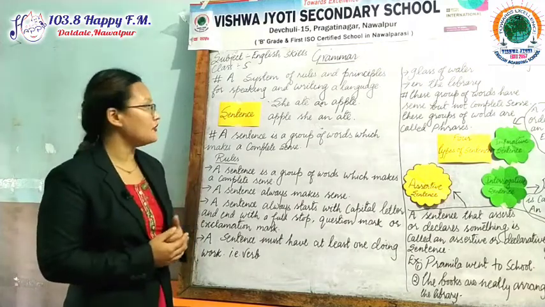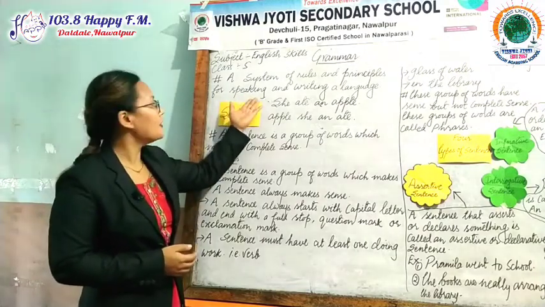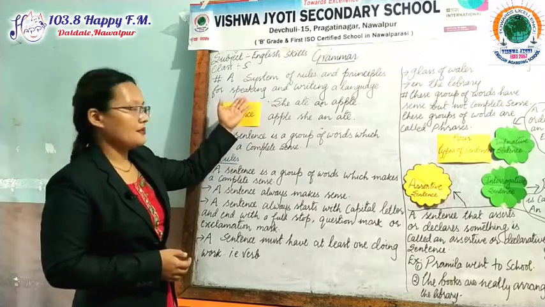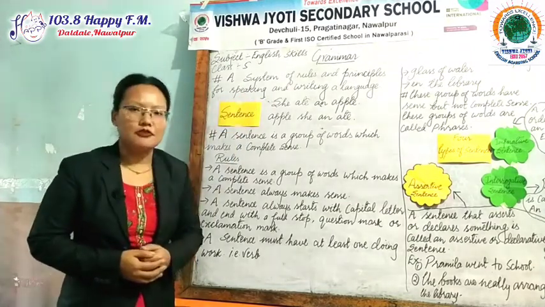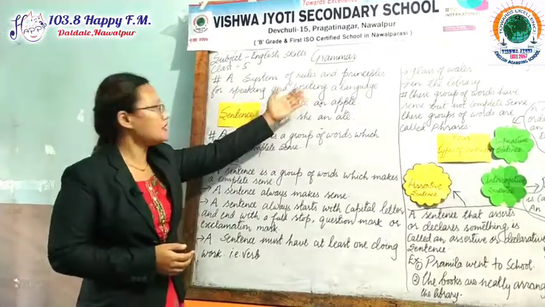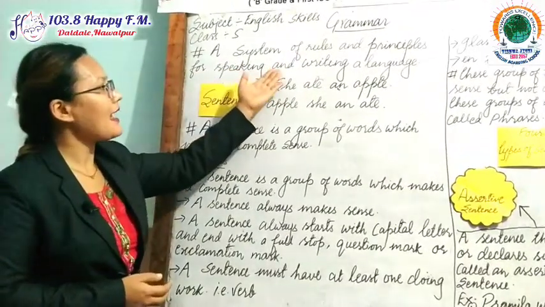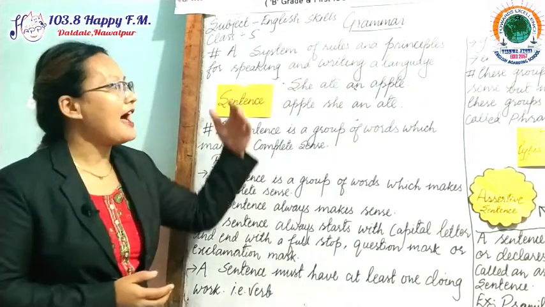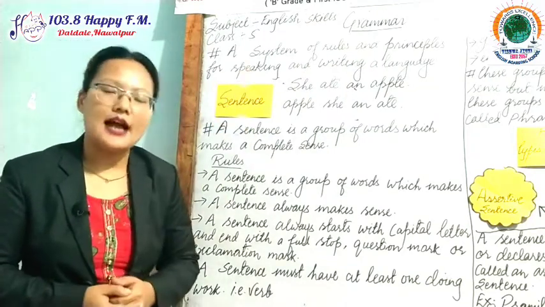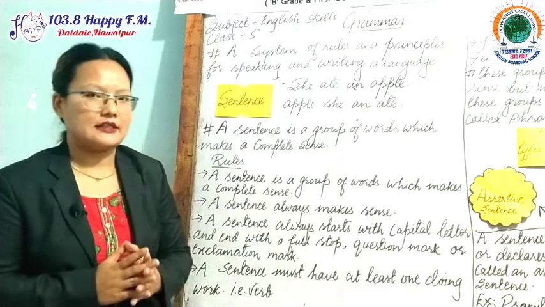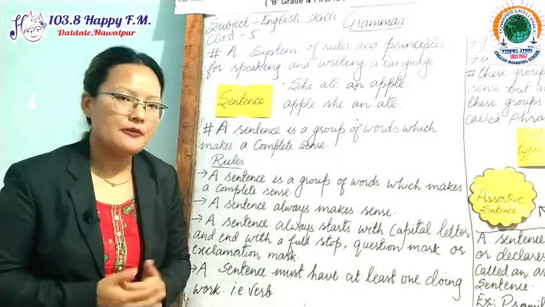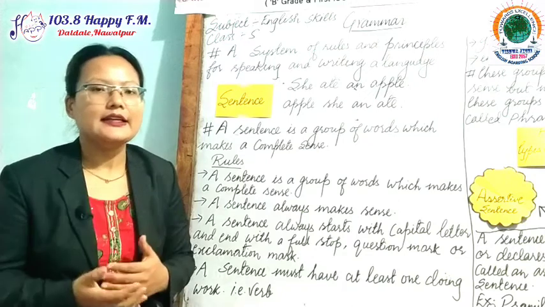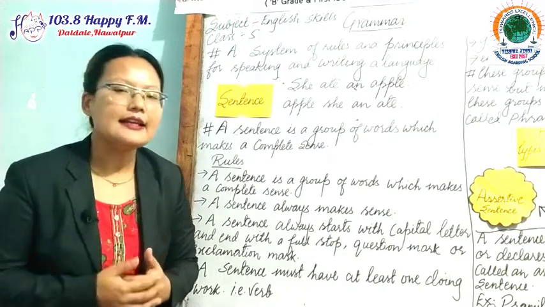I have written on the board the definition of grammar. Grammar is a system of rules and principles for speaking and writing a language. Dear students, we have seen here that grammar is a set of rules which we have to follow or learn to learn the English language or any language.